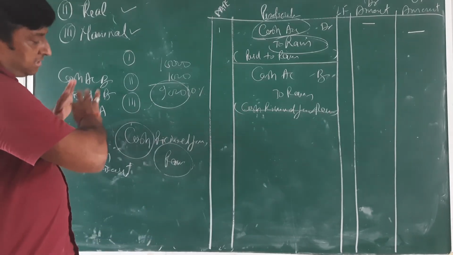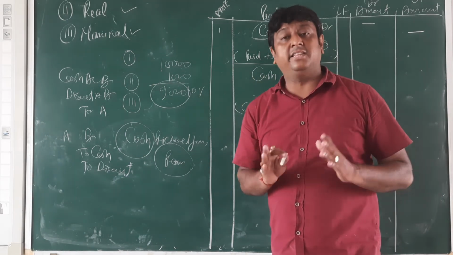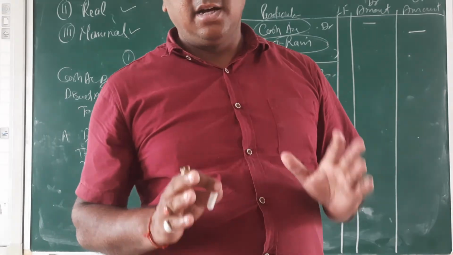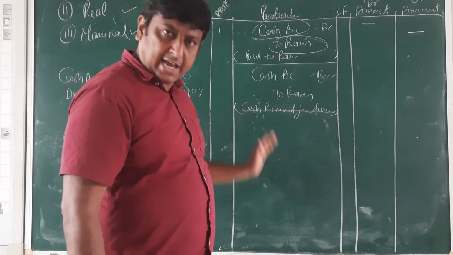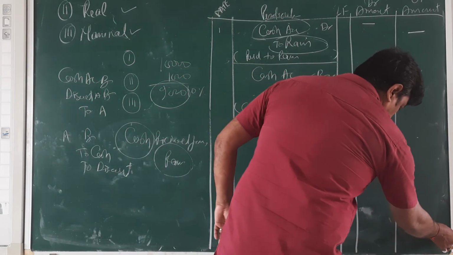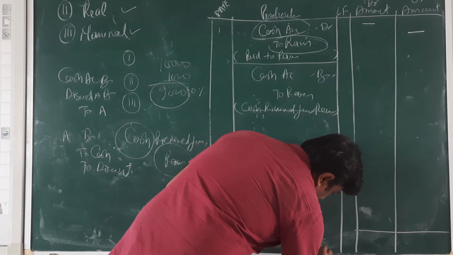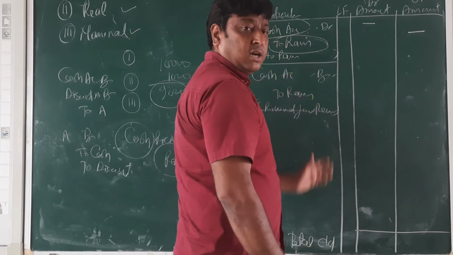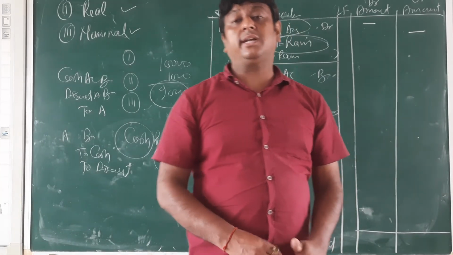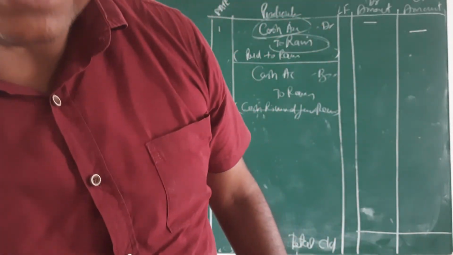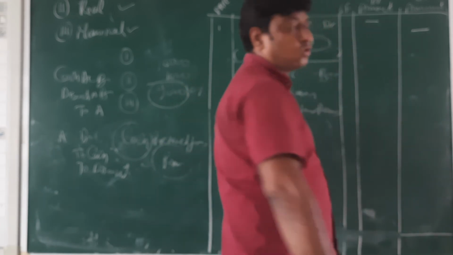Clear? This is all for the journal entry. On the basis of that, we maintain the journal entry. And after finishing every page, we maintain the total carried down and on the next page the total brought down. And last we total all of these. That is the answer to that question.